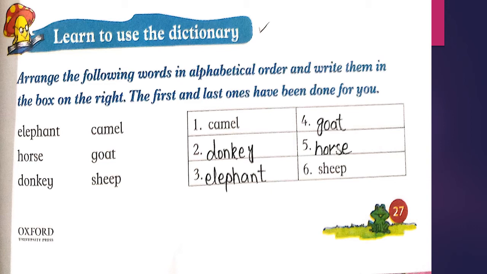First one is also done, camel. So second one is donkey, because after C in alphabetical order there is D, as in donkey. Then third one is elephant. Fourth one is goat. Fifth one is horse. And last one is sheep, which is already done.